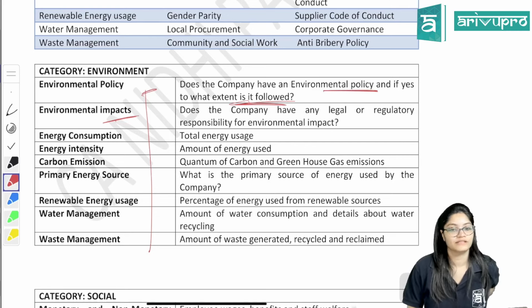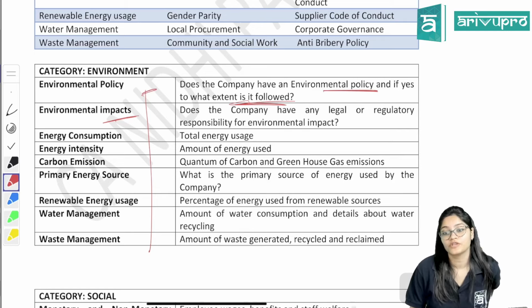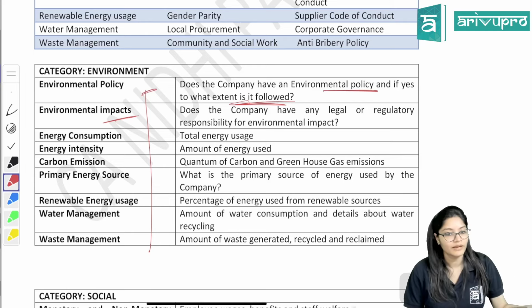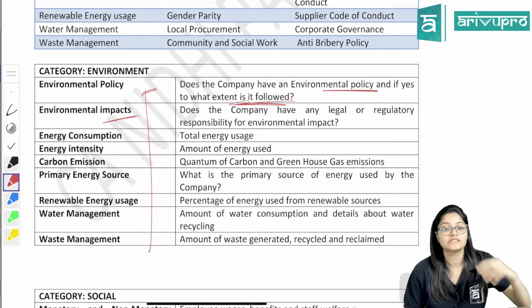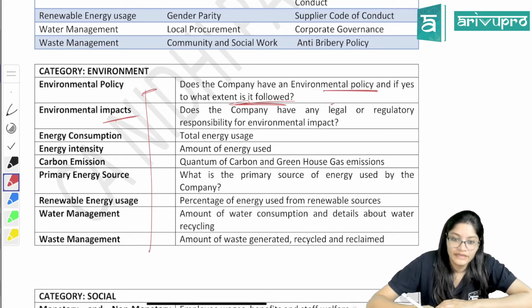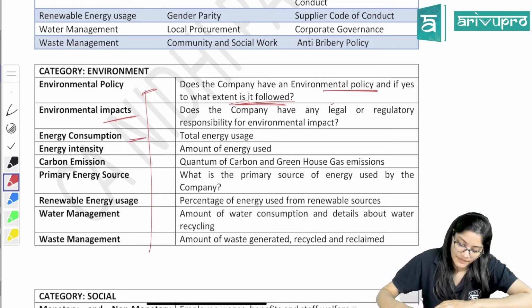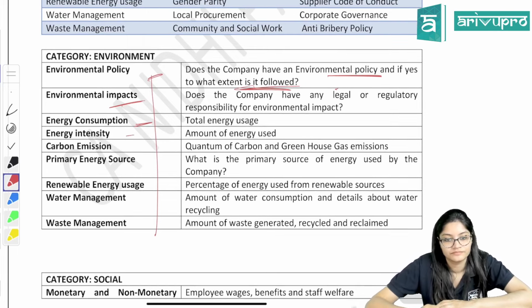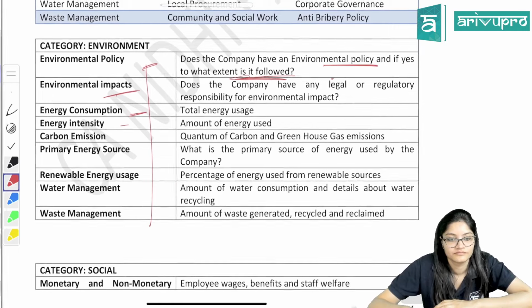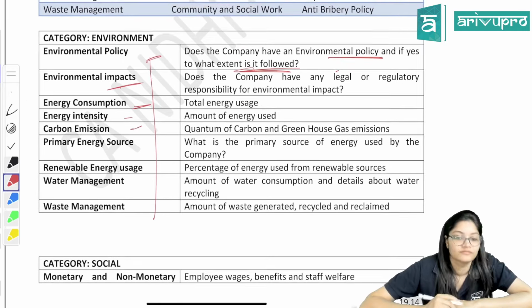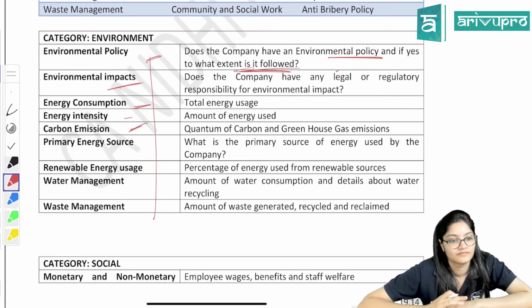If you are not following the Swachh Bharat Abhiyan, it may be possible that some penalties are charged on you, right? If you are harming the environment, penalties could be charged. So what is the impact? What are the legal and regulatory responsibilities which you should fulfil? Energy consumption: how much you are using. Energy intensity: amount of energy used. Done? Then carbon emission. Carbon emission should be low, which is good for the environment.